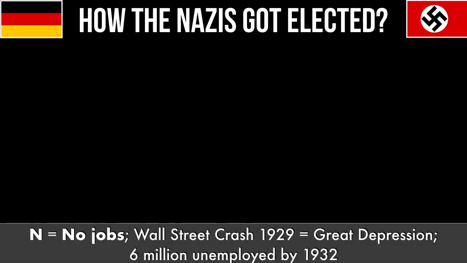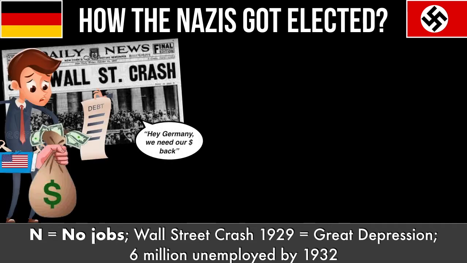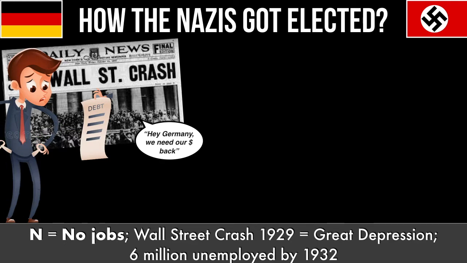In 1929, American banks on Wall Street in New York City crashed, and that created a Great Depression or downturn in the American economy. American banks then demanded the return of the money they'd lent Germany in the Dawes Plan and the Young Plan. That left the German government and many German businesses bankrupt, and as the businesses closed, workers lost their jobs. Those unemployed workers didn't have money to buy things, and so more businesses closed and more people lost their jobs in a downward spiral into the German Great Depression.